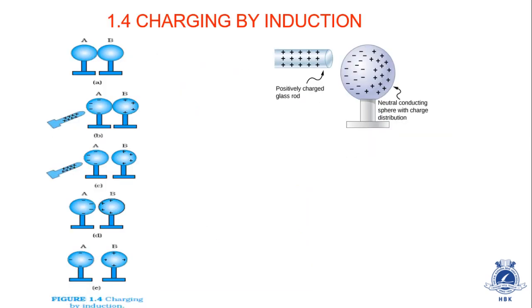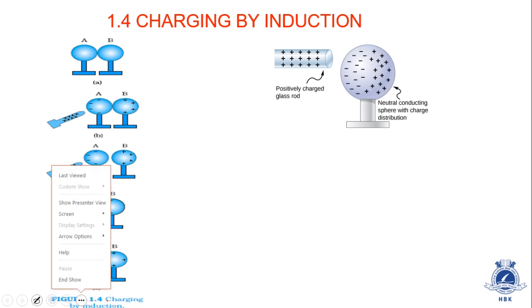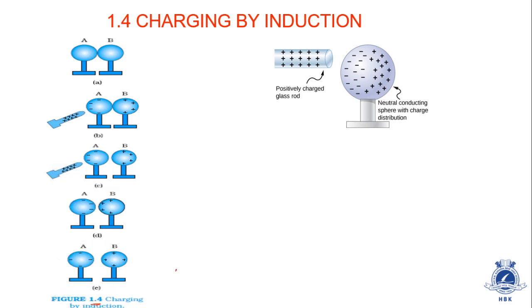This diagram is given in NCERT. You can see figure number 5.4 of our textbook. In this case, we can see there is a method to charge two spheres. We can charge two spheres, one negative and one positive, with the help of the same method. Initially these are neutral. An equal number of negative and positively charged ions are there in these two spheres.